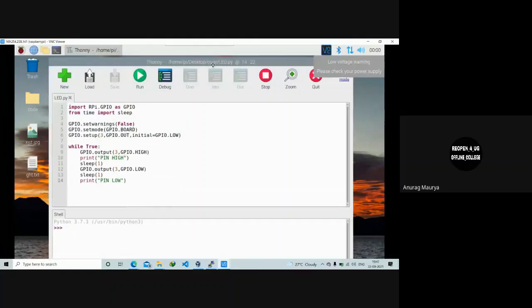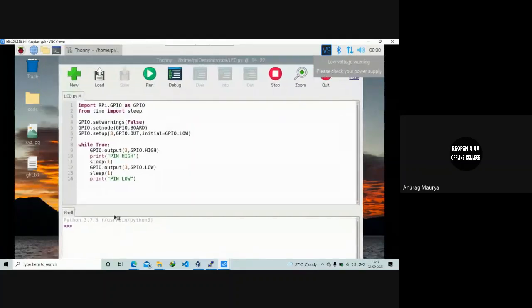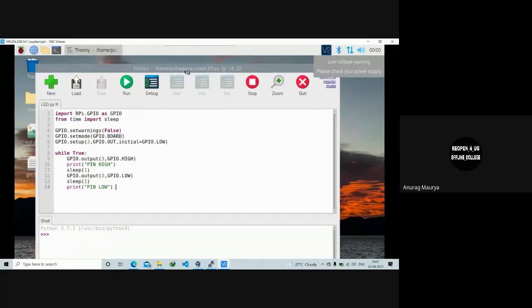And yeah. So this is a basic template of a blinking LED program, the classical one. So I'll be explaining how to do it. Basically, you can understand it in this way, that your Raspberry Pi is a miniaturized computer. So whatever you can do on your computer, you can do most of the things on your Raspberry Pi.